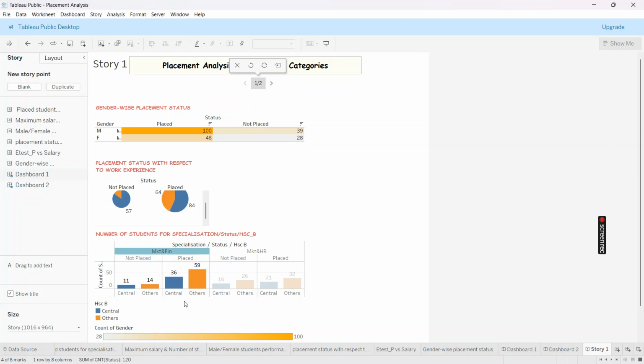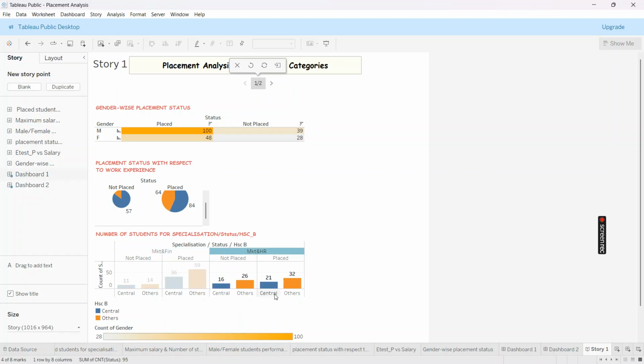So we can tell that the students from the others board in market and finance specialization are likely to get placed compared to students from the central board. So next is we can go to market and HR specialization.